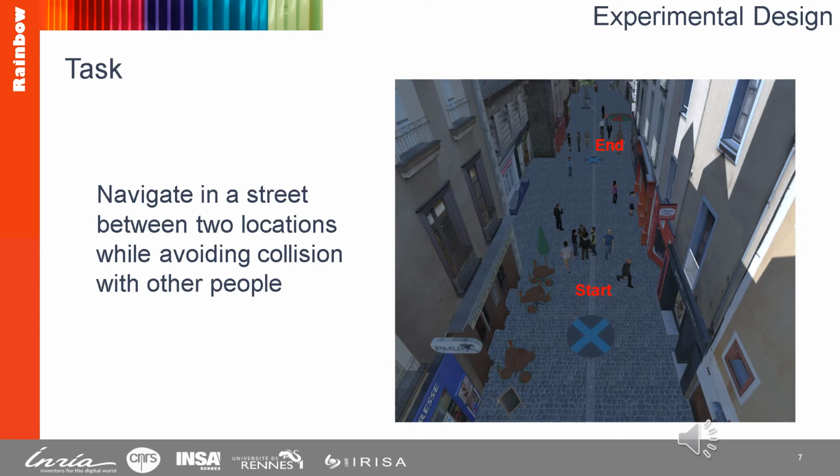To this end, and for these 2 experiments, we designed a task where participants were in a street with a crowd, which corresponds to a daily life situation. They had to navigate between 2 shops and avoid collision with the other pedestrians present in the environment.